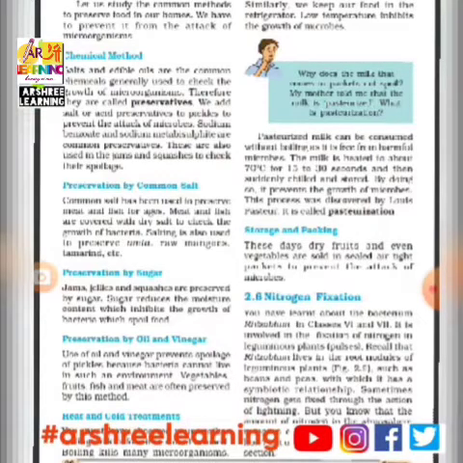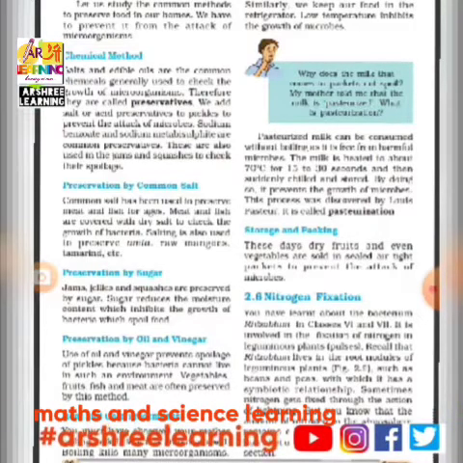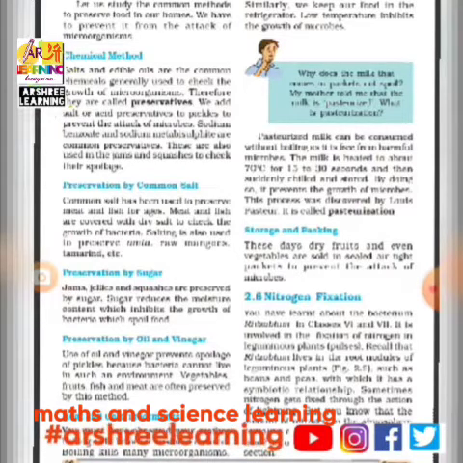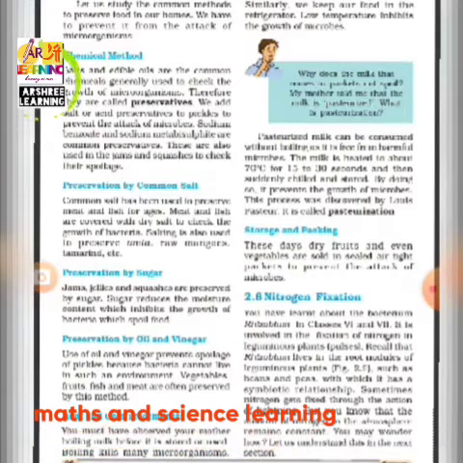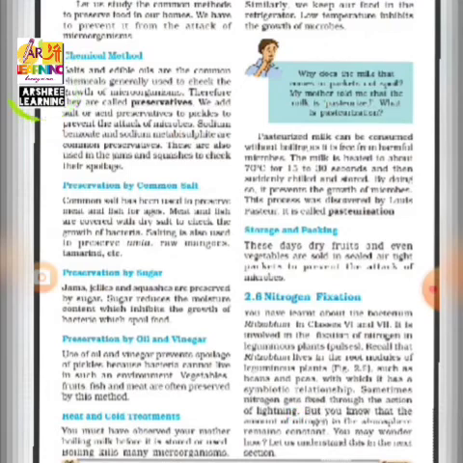Food preservation is also done by addition of extra sugar. The jams and jellies are added with extra sugar so that the microbes do not grow on them, because microbes cannot survive in excess salt and excess sugar. Preservation is also done by adding oil and by adding vinegar. Oil, you have seen, is used in making pickles. Vinegar is also added. It helps the food to last for a long time.